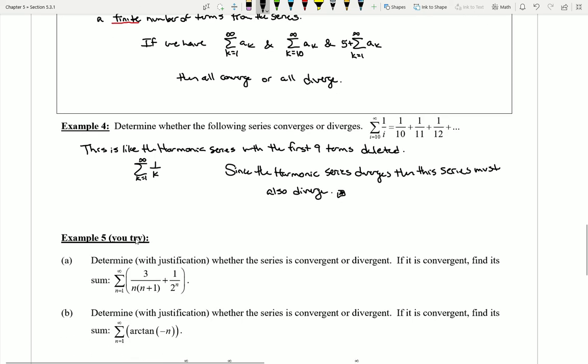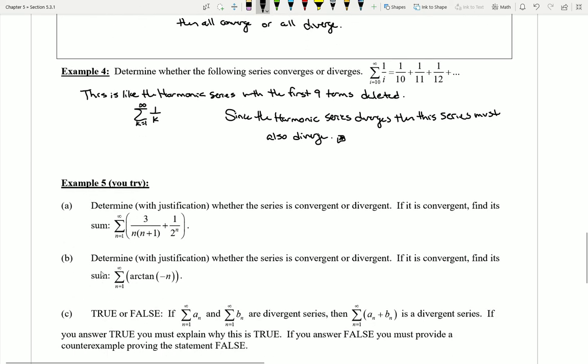Now, I'm going to leave example number 5 as a set of questions for you to try to work through, almost like a mini worksheet. If we had been in class for this particular section, this would have been stuff you would have had time to work on. So I'll ask you to spend some time trying to work through some of these questions. Don't worry if you struggle with them. That's okay. You just want to use it as a learning opportunity. And of course, you can find the solutions for these up in Blackboard. Feel free to let me know if you come across any questions as well, and I'd be happy to answer them.